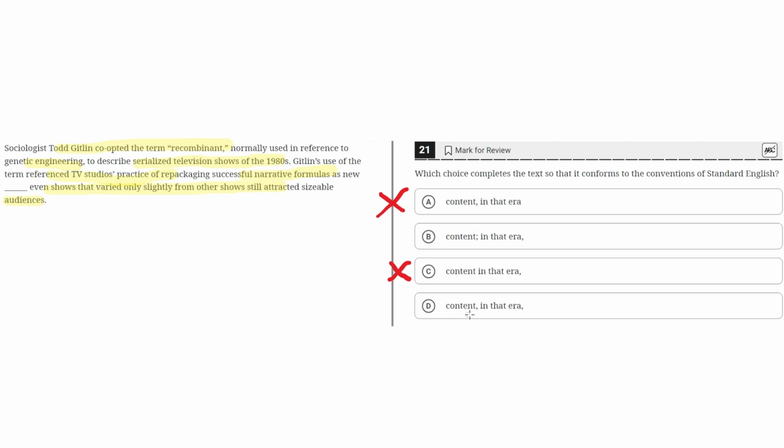D. Content, comma, in that era, comma. This is incorrect because this uses commas to connect two independent clauses, but a comma alone cannot connect two independent clauses. And the phrase in that era is separated by these commas, meaning that it can be removed without influencing the understanding of this sentence, but this is not the case. Therefore, D is incorrect. And thus the correct answer is B.